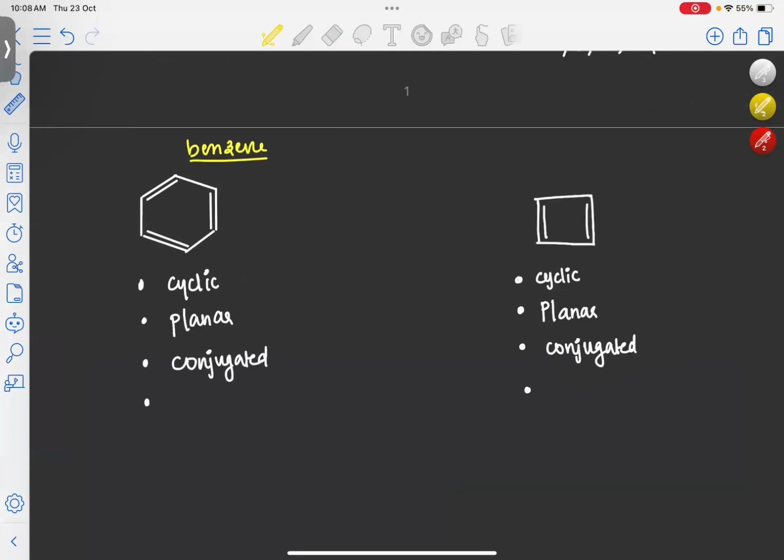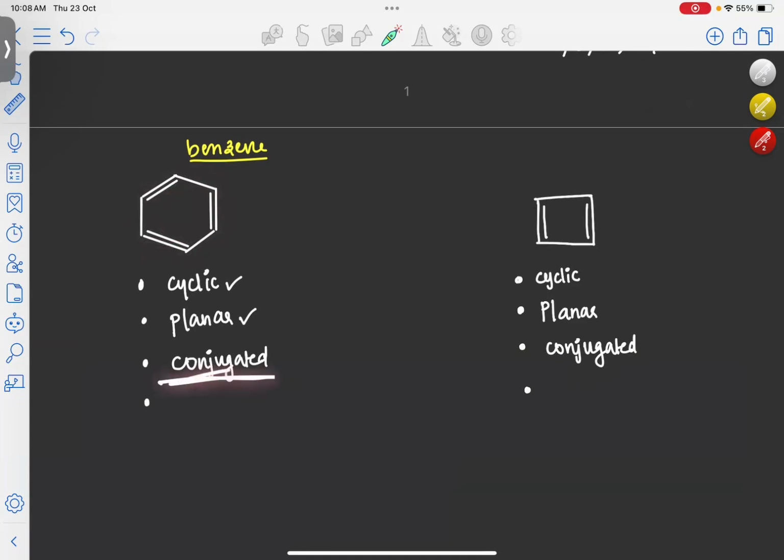if you are looking here, the first criterion for a molecule to be aromatic is that it should be cyclic. If you are looking at benzene, it is cyclic. We can see a ring here. So the first point is correct. It is cyclic. And the second point is that it should be planar. If you are looking at the carbon atoms, they are sp2 hybridized. That means it is planar. So the second point is also valid. And the third point is that it should be conjugated. Here in this benzene structure, alternate double and single bonds are present. If alternate double and single bonds are there, then that means the system is conjugated.